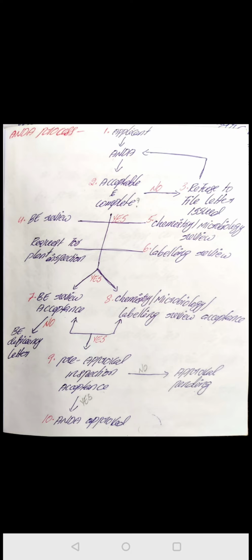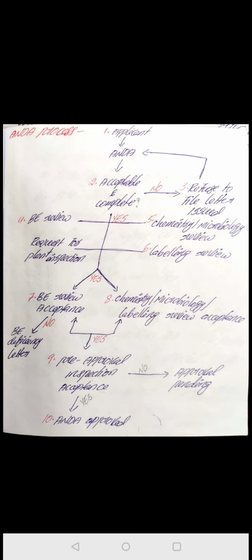In case of chemistry or microbiological review, the FDA CDER will review the manufacturing procedures, raw material specification and controls, sterilization processes, and stability data of the generic drug. They are going to compare all the microbiological data and chemistry data in the chemistry or microbiological review.